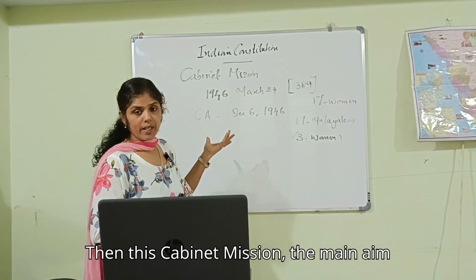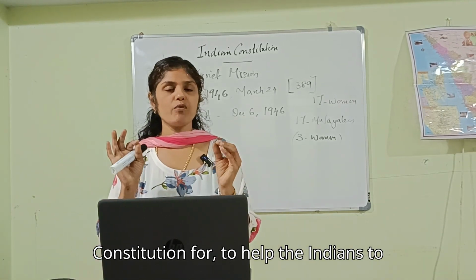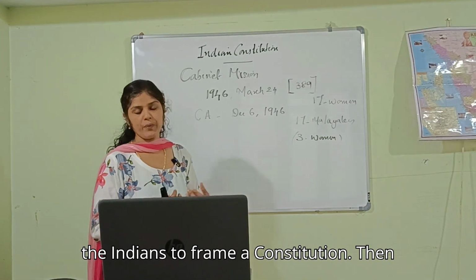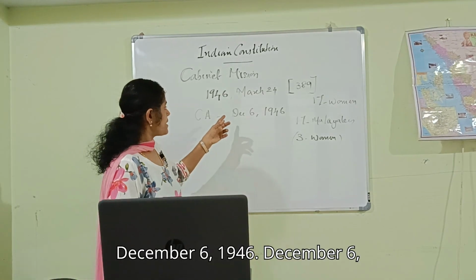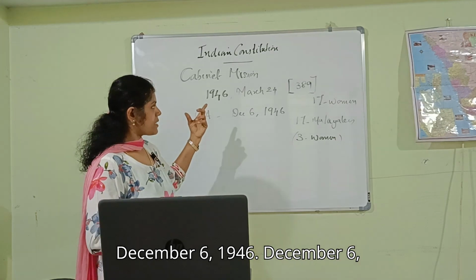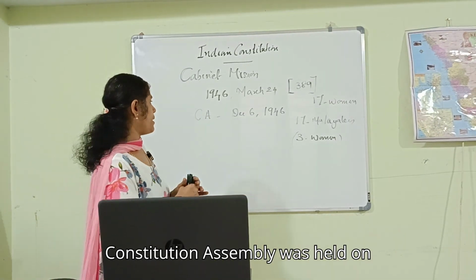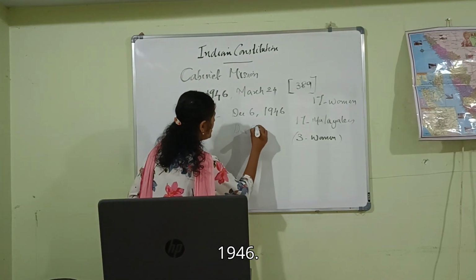The main aim of the Cabinet Mission was to help the Indians to frame a constitution. The Constituent Assembly was set up on December 6, 1946. The first meeting of the Constituent Assembly was held on December 9, 1946.